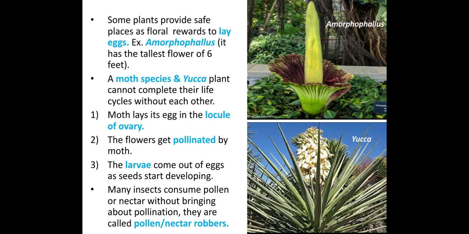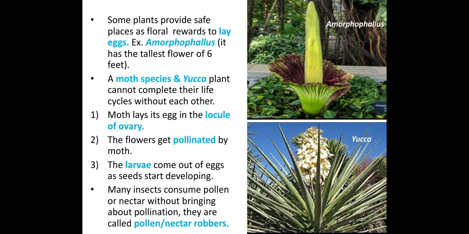The larvae come out of the eggs as seeds start developing. The flowers get pollinated by them. As the moth lays the egg inside the ovary, the pollen grains fall directly on the ovary and thereby pollination happens. It benefits the yucca plant by pollinating it, and the moth is benefited by laying its egg inside the ovary, which is also a safe place for its larvae to hatch out. As the seeds start developing after the pollination, the larvae come out of the eggs which have hatched there.